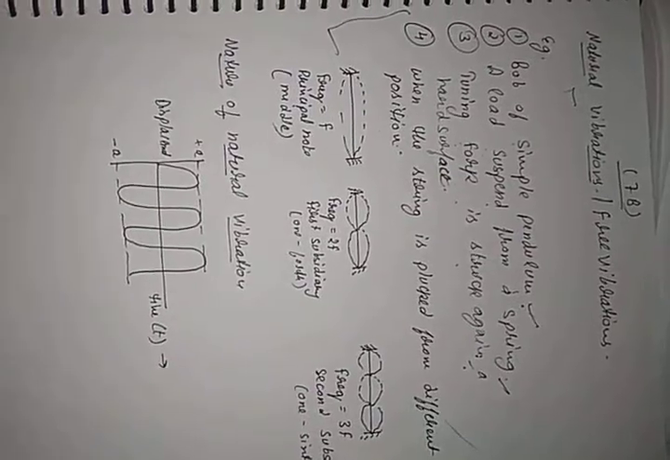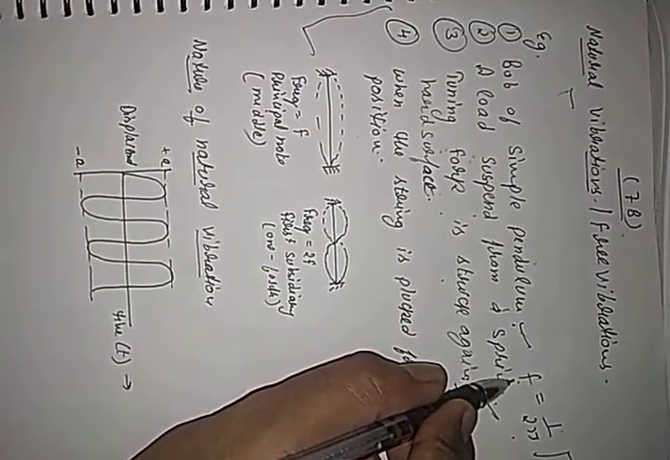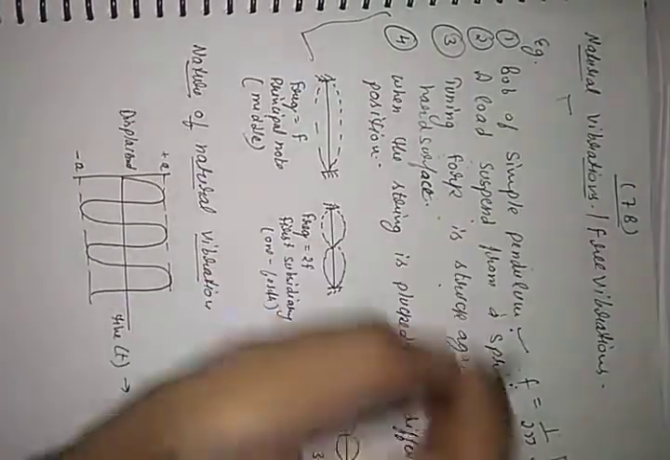First of all, we have to discuss the bob of a simple pendulum. See what happens when a simple pendulum is slightly displaced from its mean position. It vibrates at its natural frequency, and that frequency is calculated with this formula, which we studied in class 9th also: f equals 1 upon 2 pi times root of g upon l, where f is the frequency, g is the acceleration due to gravity, and l is the length of the pendulum. With the help of this, we can calculate the natural frequency of the bob of the simple pendulum. This condition is natural vibrations.